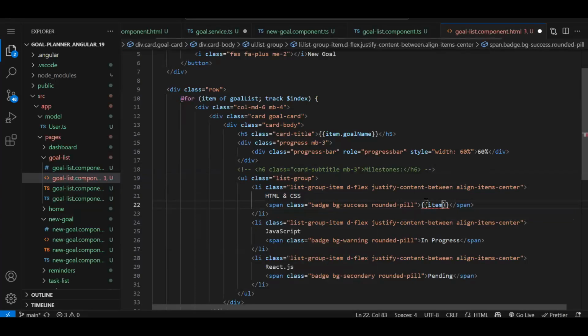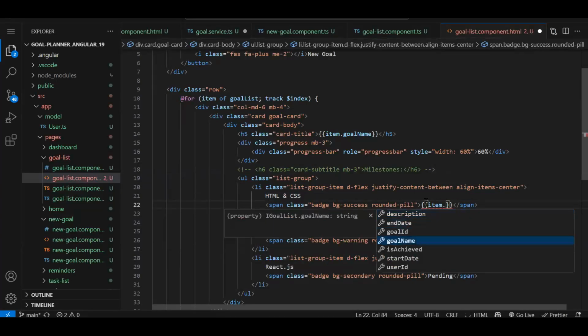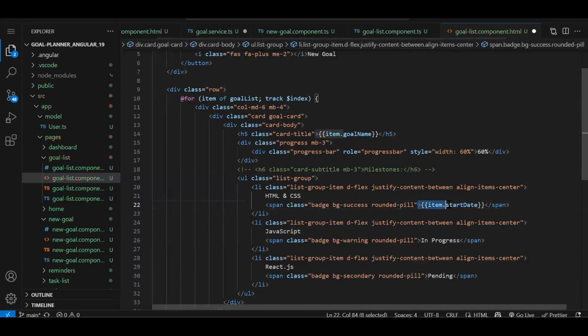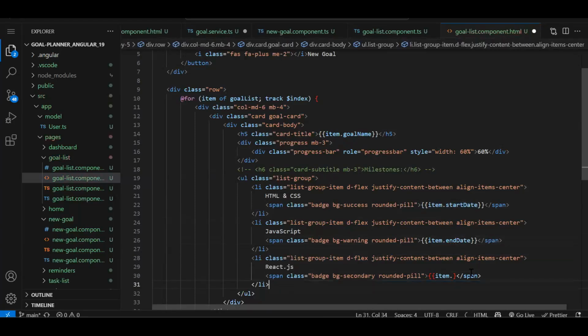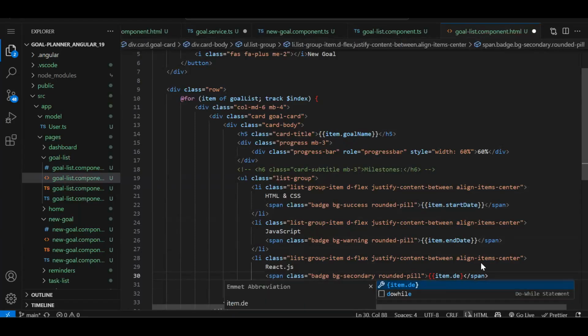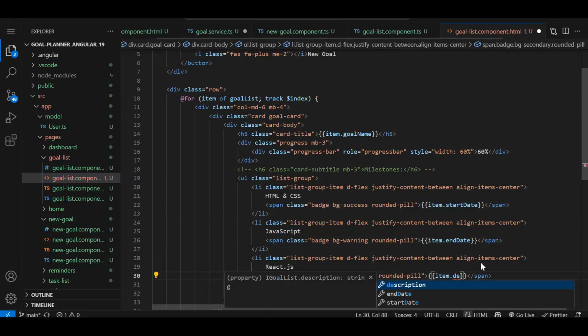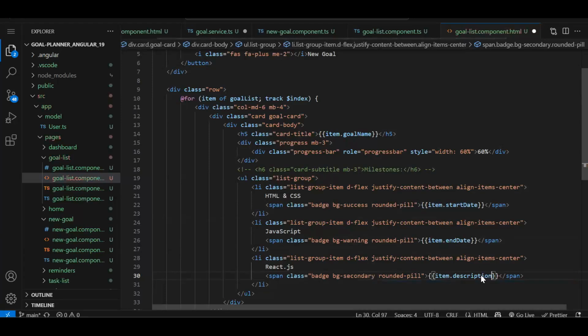Item dot, let's say start date we will use, end date, and then what else do we have? Description we can show. Fine, so basic information I'm showing.